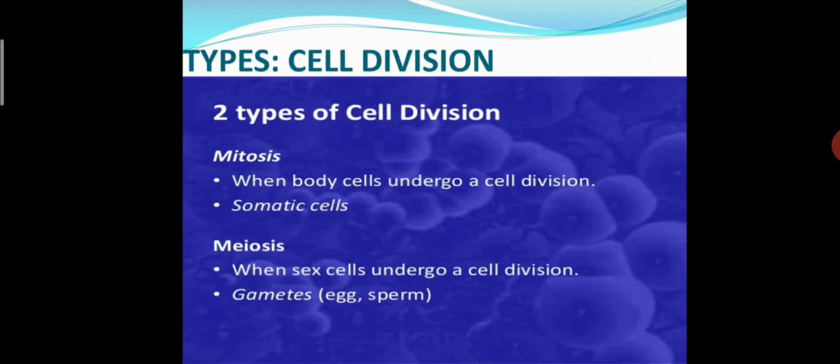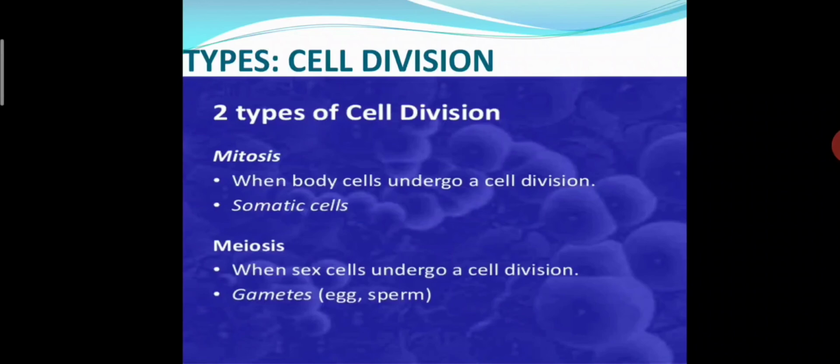See students, when we learn about the types of cell division, we see that two types of cell divisions are there, mitosis and meiosis. By this process of mitosis and meiosis, the cells do their cell division. So what is mitosis? Let's see. When body cells undergo cell division, it happens in the somatic cells. That is mitosis. And in meiosis, when sex cells undergo cell division. That is the basic difference between mitosis and meiosis.